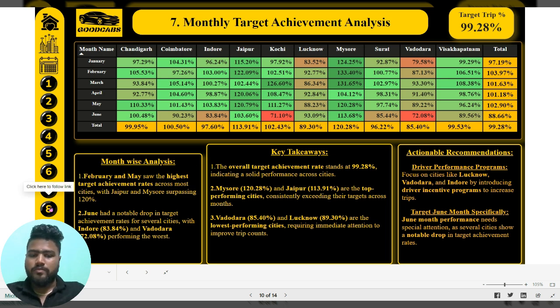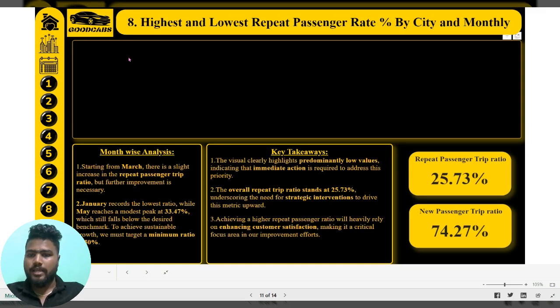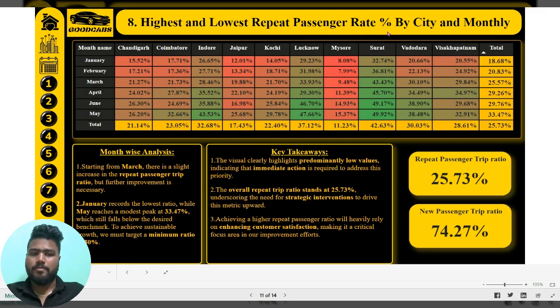We can move to the eighth one, highest and lowest repeat passenger rate percentage by city and monthly. Here, Surat and Lucknow performed very well, where repeat passengers have been choosing our cabs more than others. We can see the entire visual here, and I have already segregated the key takeaways.